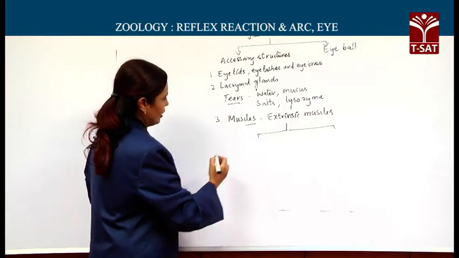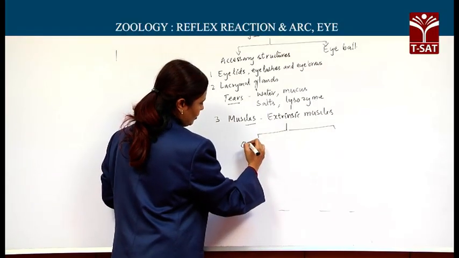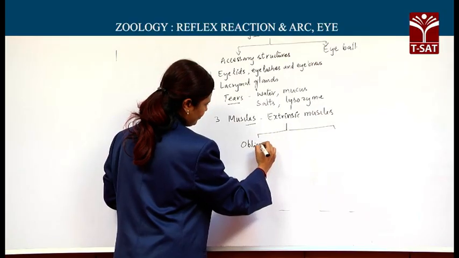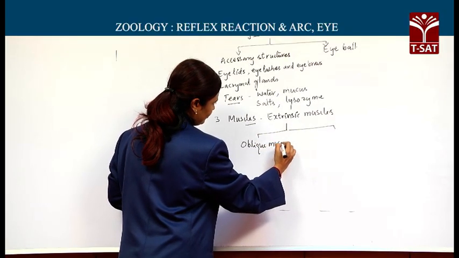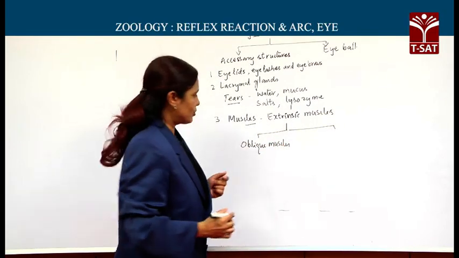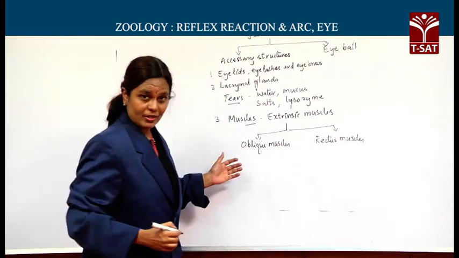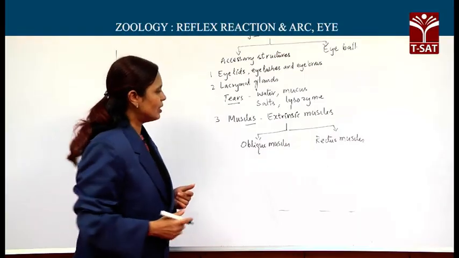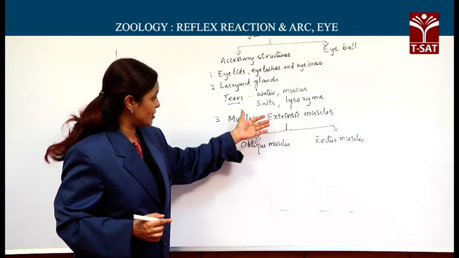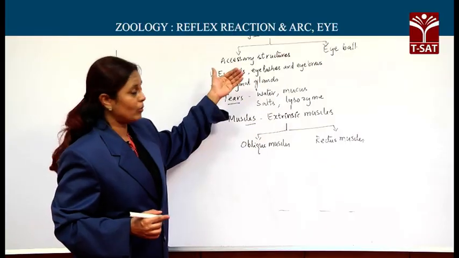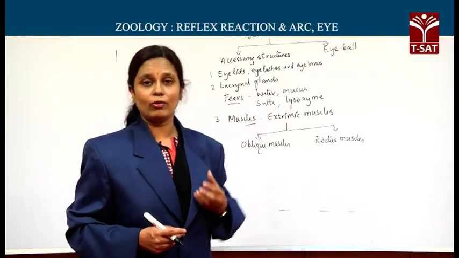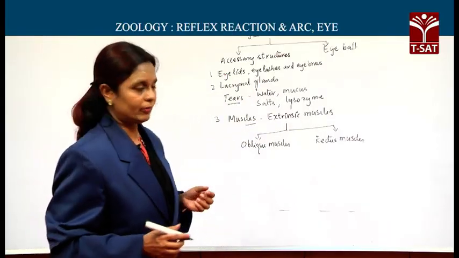They are number one, oblique muscles, and number two, rectus muscles. Oblique muscles and rectus muscles are the two types of extrinsic muscles that connect the eyeball with the orbits and play a role in the movement of the eyeball.